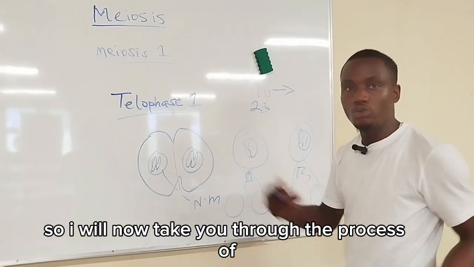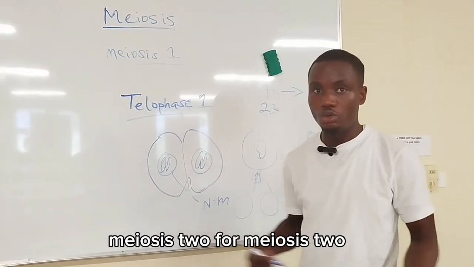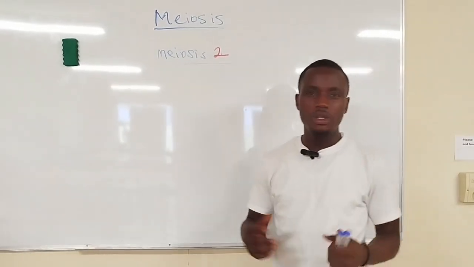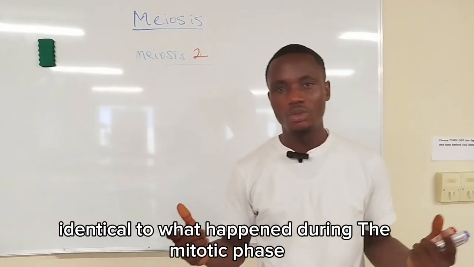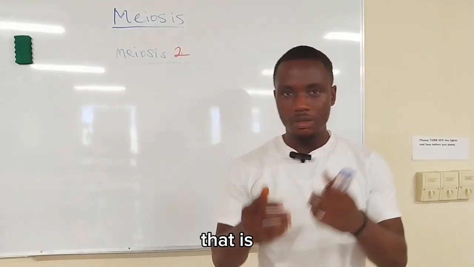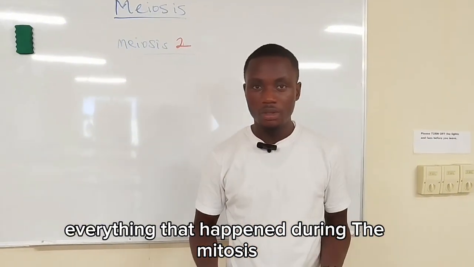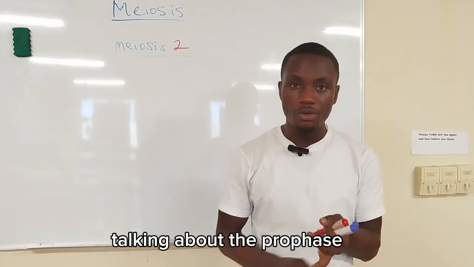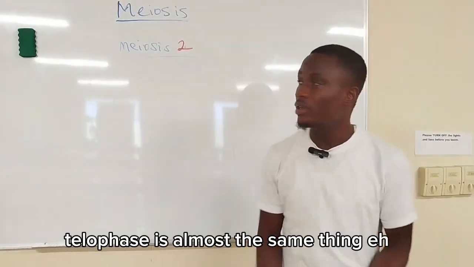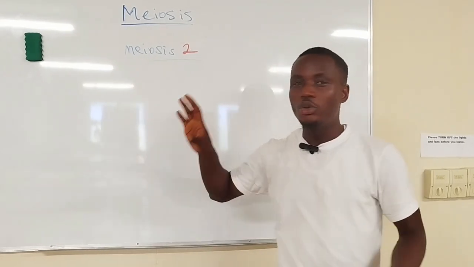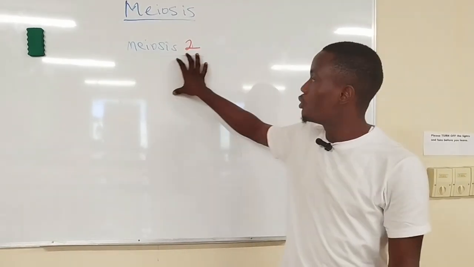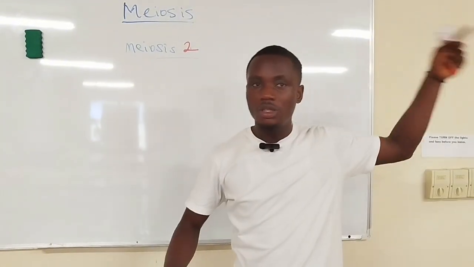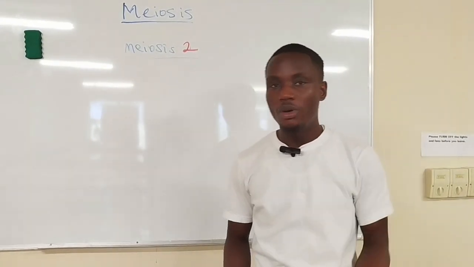So I will now take you through the process of meiosis 2. Meiosis 2 is actually identical to what happened during the mitotic phase. That is, everything that happens during the mitotic phase, talking about prophase, metaphase, anaphase, telophase, is almost the same here. The only difference is that we are dealing with a haploid number of chromosomes in this case, while for mitosis, we are dealing with a diploid number of chromosomes.